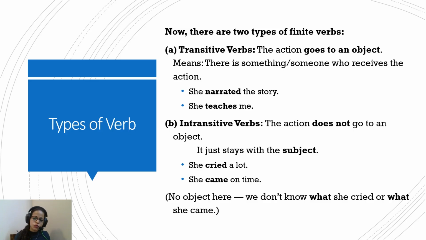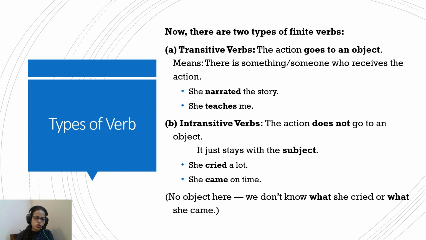The intransitive verbs are what? As the name suggests, they do not have an object that is receiving the action. For example, the words cried, came. There is no object needed. Somebody can just cry alone. No need of an object. Somebody can just come and go alone. No need of an object.